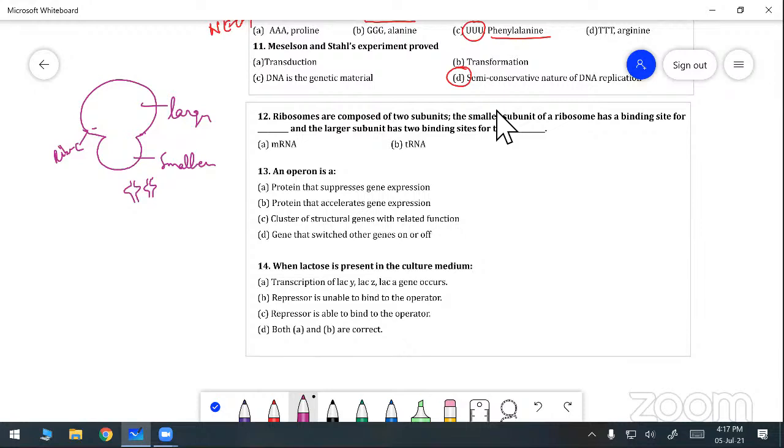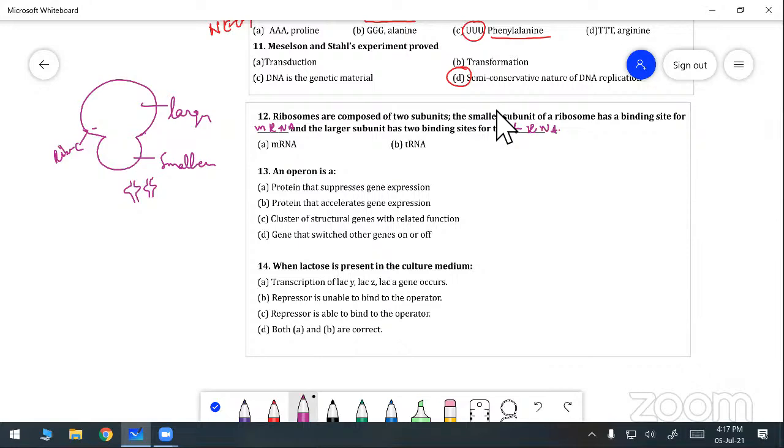See in your diagram. And the larger subunit has 2 binding sites for 2 dash. Which answer is coming there? First, mRNA, messenger RNA. Next, transfer RNA. Messenger RNA and transfer RNA.